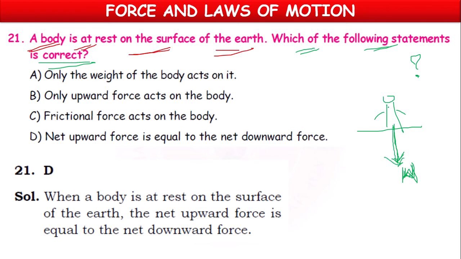Means the man's weight acts on the ground, and in turn, the ground will show some normal reaction force, because this weight is considered as action force. The ground will show normal reaction force, which is considered as reaction force, equal to weight, but in the opposite direction.